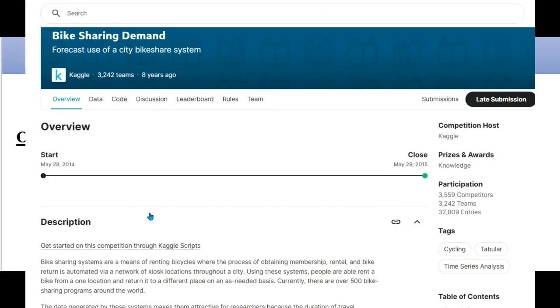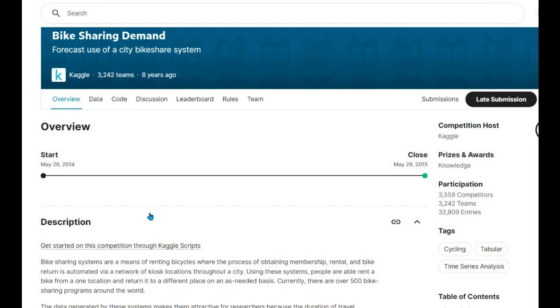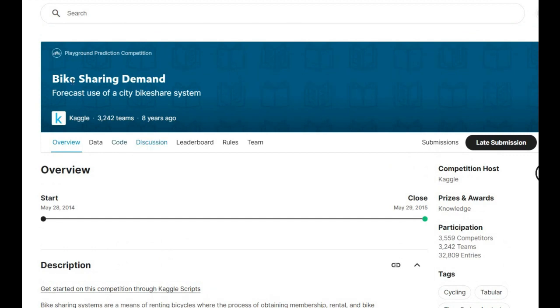Now, let's jump first into the objective of the project, and the objective here is called bike sharing demand. Now this is one of the Kaggle competitions which happened like 8 years back, and although it has been closed, we can still use this objective to build our model, and we can still submit our submissions as well. So let's first understand what this bike sharing demand is.